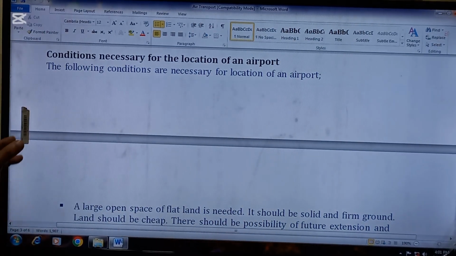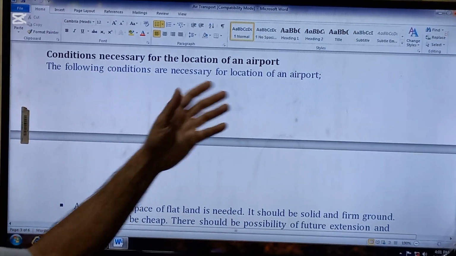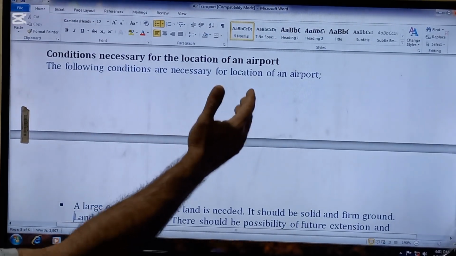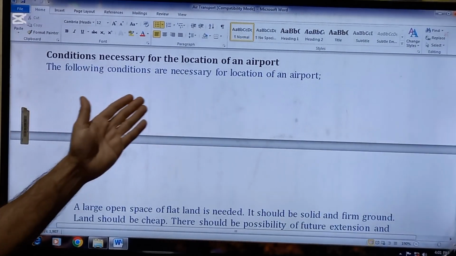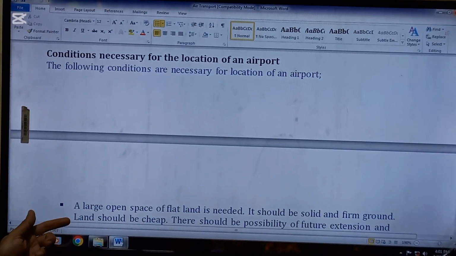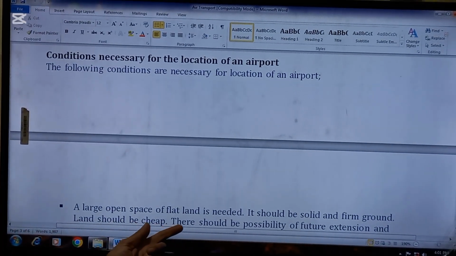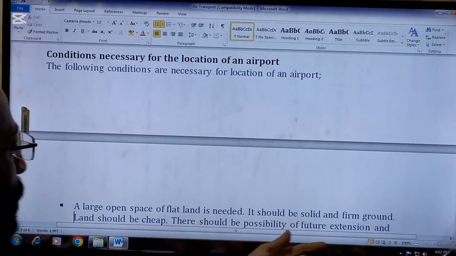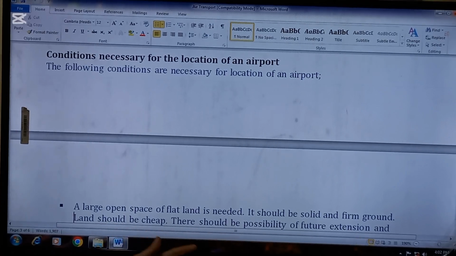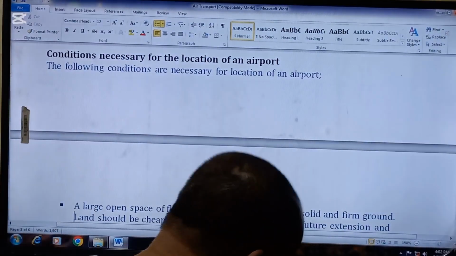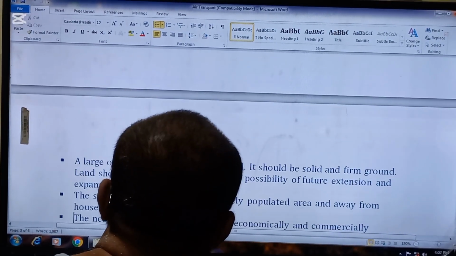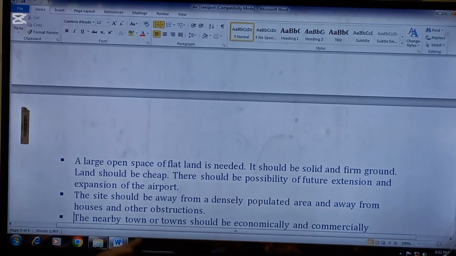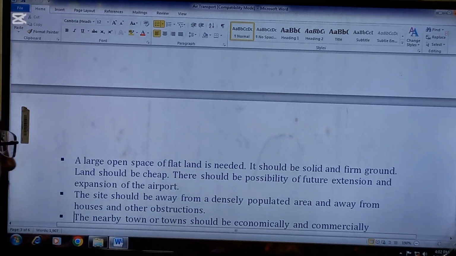Next point is conditions necessary for the location of the airport. So beta, now we are going to study some conditions necessary for an airport. The following conditions are necessary for location of an airport. Number one is a large open space of flat land is needed. So first thing is the requirement. It should be solid and firm ground. Land should be cheap. There should be possibility of future expansion of the airport. So this is the first requirement for making an airport.